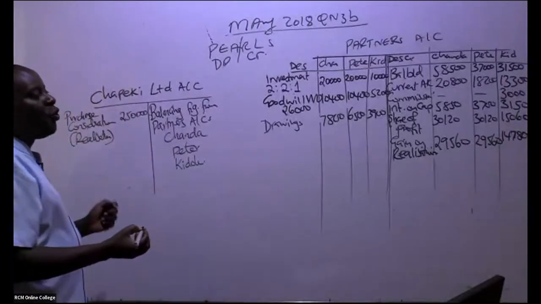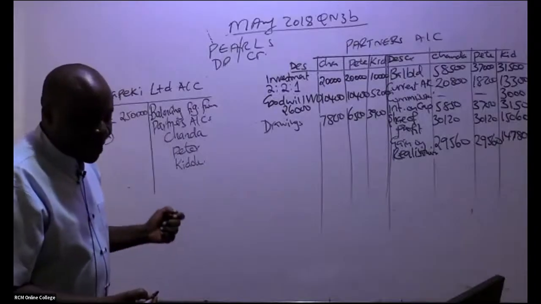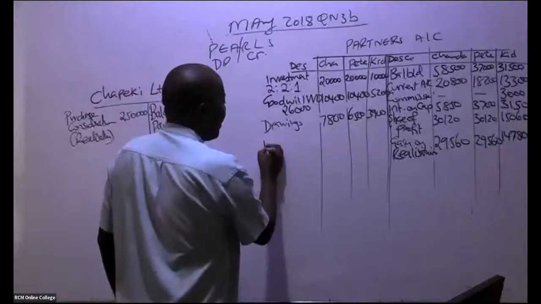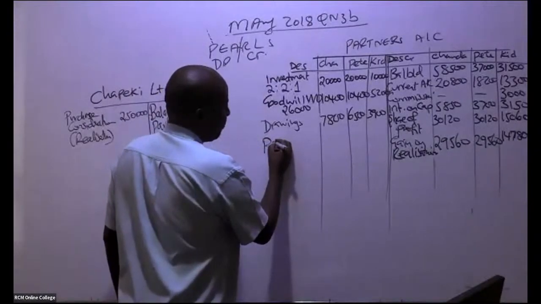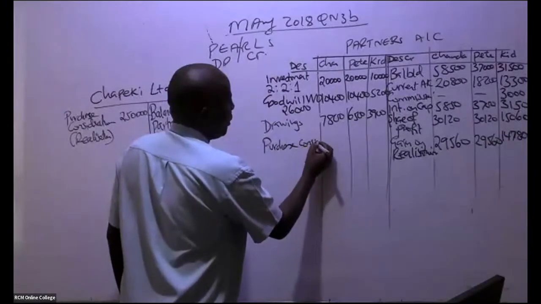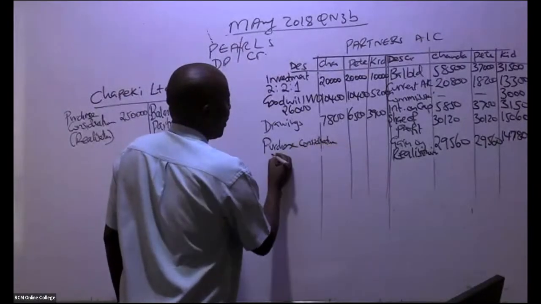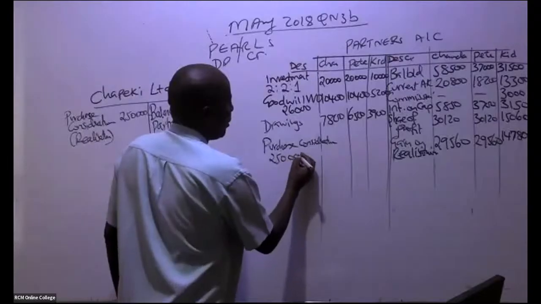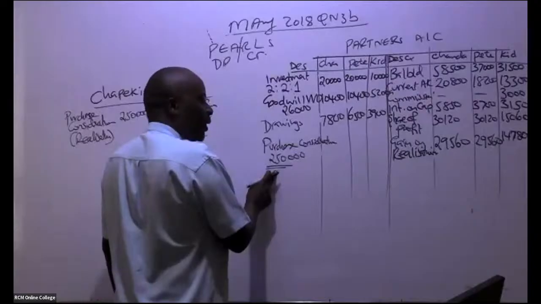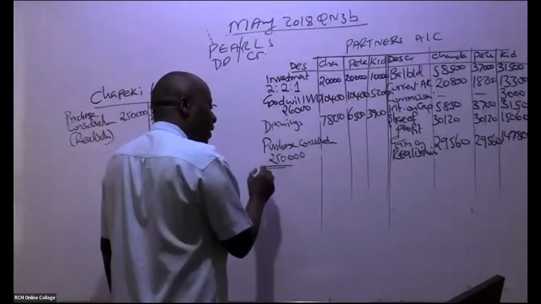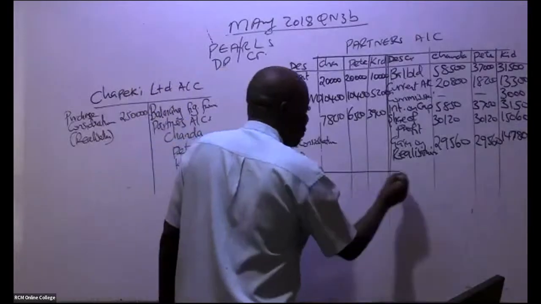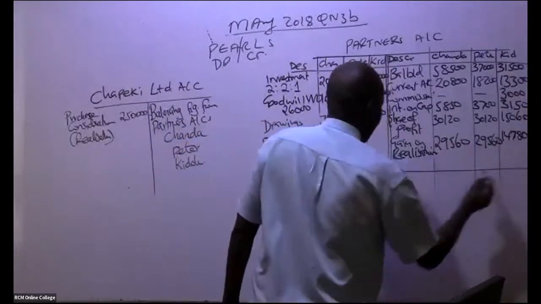So then can you kindly do me a favor? Come here straight away. This must always come here, purchase consideration, which in this case is 250,000 in total. So it must always come here, but you don't share this as per the proportions. You get balancing figures.